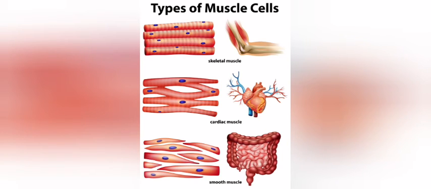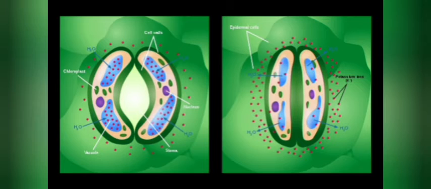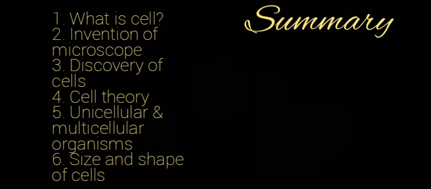These are the cells from which you will get a brief idea about cell shapes. So today's topic is covered. Let's have a summary. Today we did what is a cell, the invention of the microscope, the discovery of cells, cell theory, the most important one, don't forget to learn it, then unicellular and multicellular organisms, and the size and shape of cells.